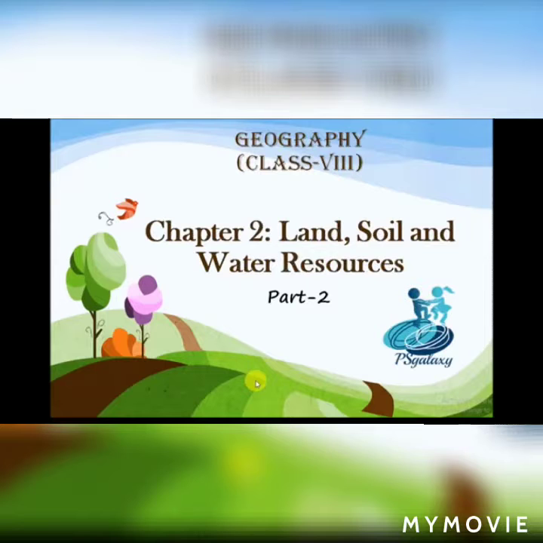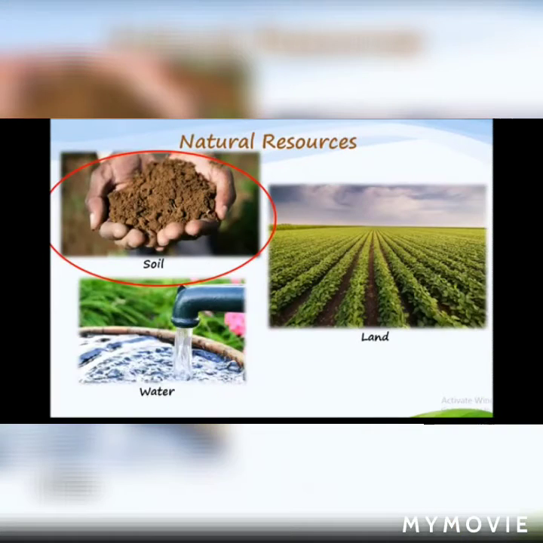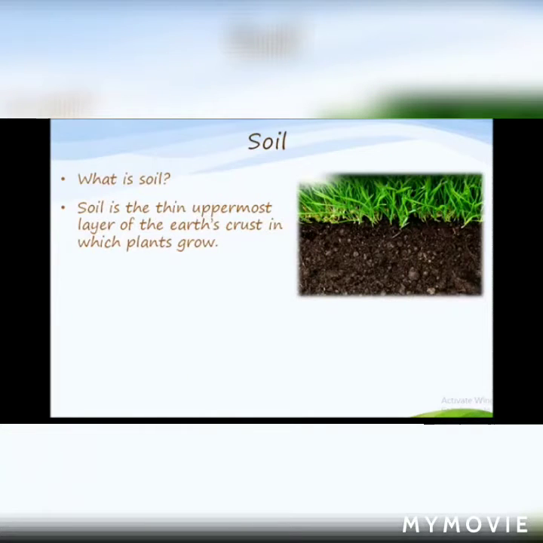So let us begin with our continued chapter, and that is Land, soil and water resources. In this video, we are going to learn about soil resource. That is the second topic. So let's start. What is soil? Soil is the thin uppermost layer of the earth's crust in which plants grow. It consists of organic and inorganic materials, water and air.